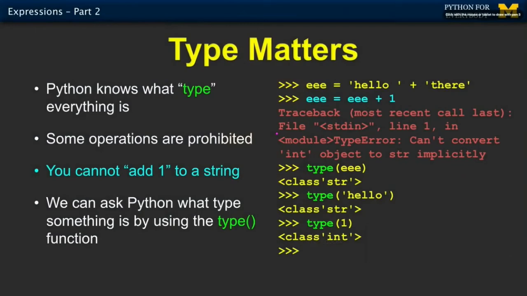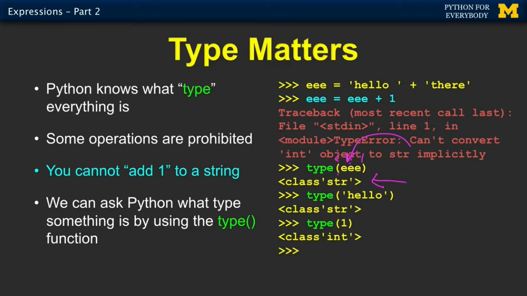And so if we think about Python and say, hey, you're so picky and you blow up if I make the least little mistake on types, help me out here. It turns out that Python has a built-in function called type. Again, it's type with parentheses. Function calls have parentheses on them, and we pass something in. We say, hey, Python, tell me what the type of the variable EE is.